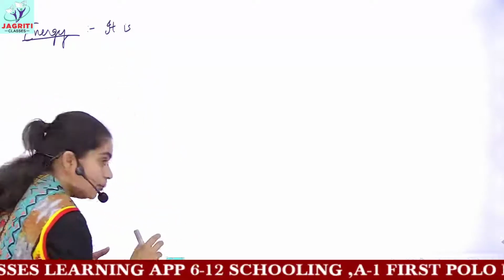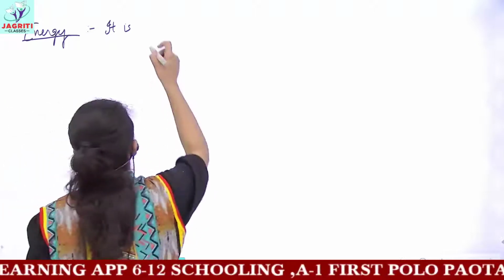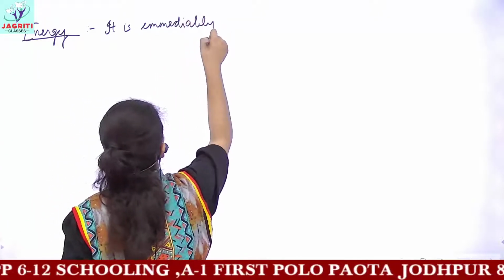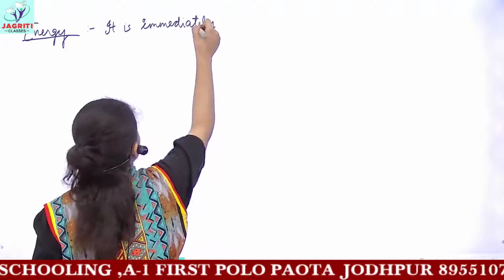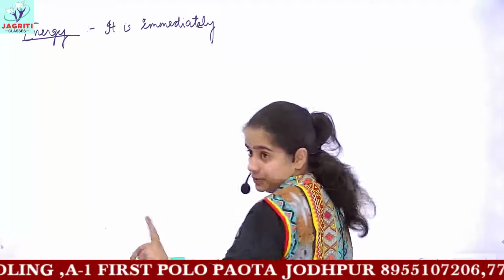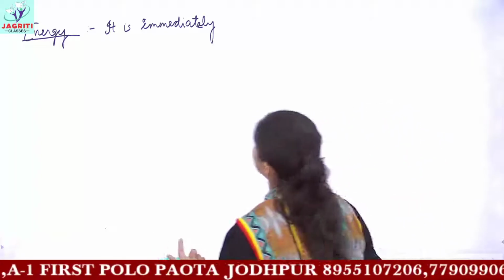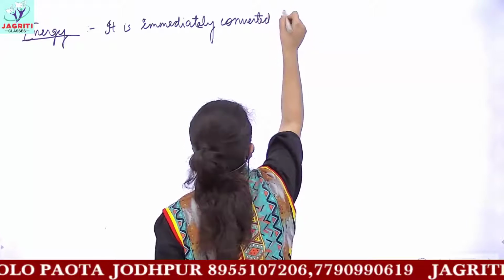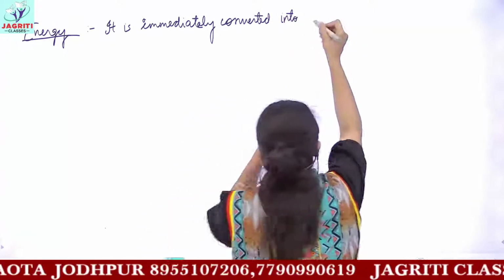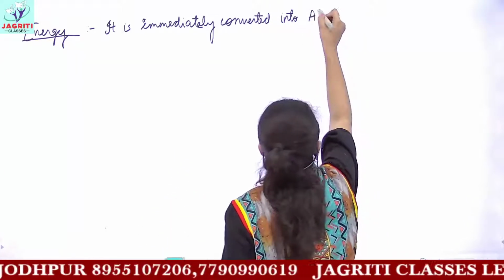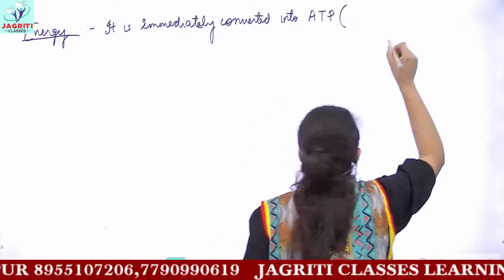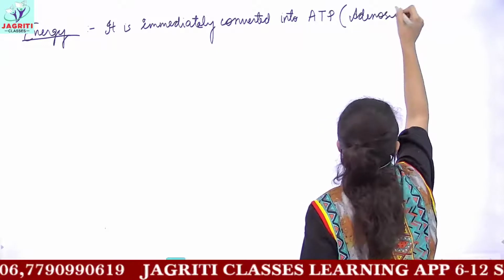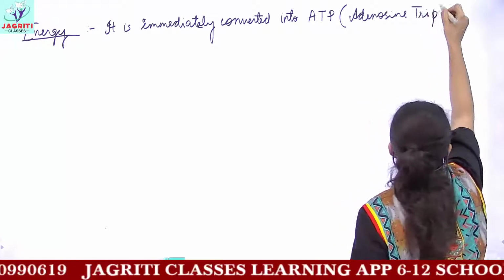The energy released as the end product of respiration, as we saw in the previous slide, is immediately converted into ATP. ATP is your adenosine triphosphate molecule.